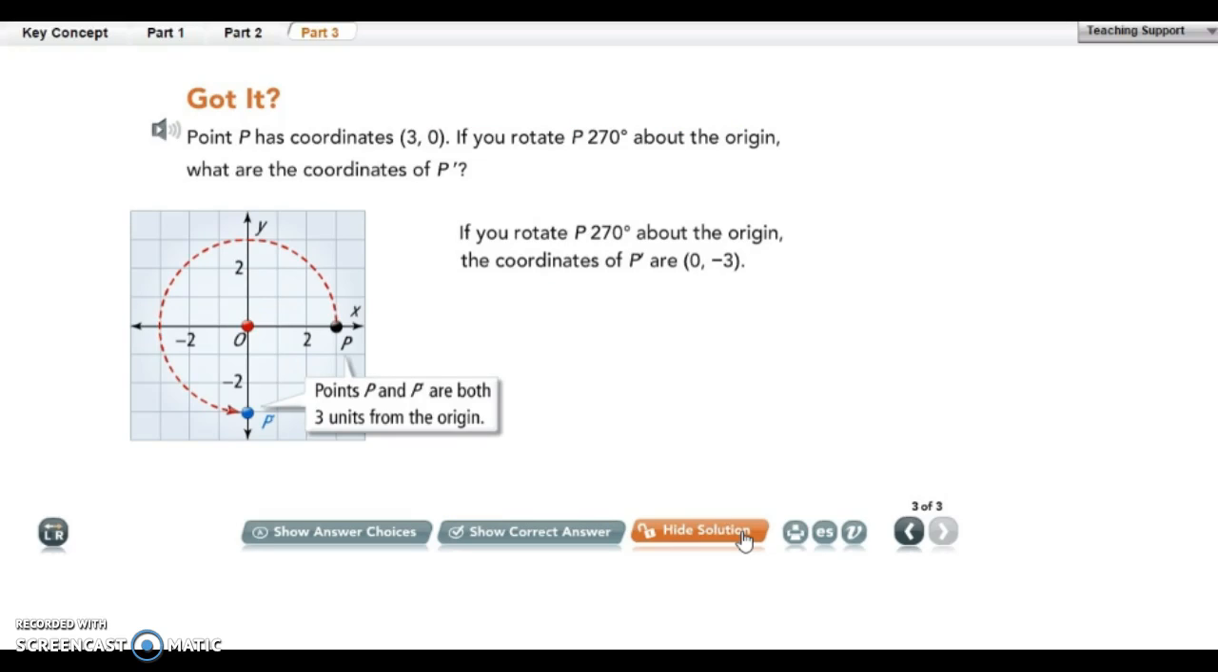Okay, your last question on your note says point P has the coordinates 3, 0. If you rotate P 270 degrees about the origin, what are the coordinates of P prime? So we're rotating it. Here you can see the red dotted line, and that's what I'm going to ask you to do on your homework. So make sure you know how to do that. And then we land at P again, P prime, and you notice that both of them are 3 points from the origin because it just rotates around the origin. So that's why that makes sense. So our coordinates are going to be 0, -3. Okay, now go ahead and finish up your notes. I have one more thing to show you, and I want it written down as well.